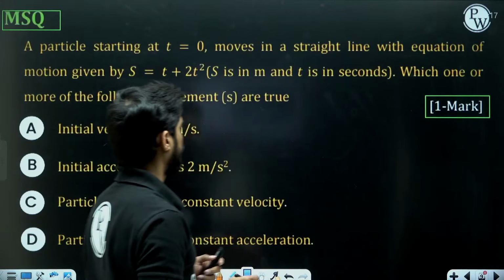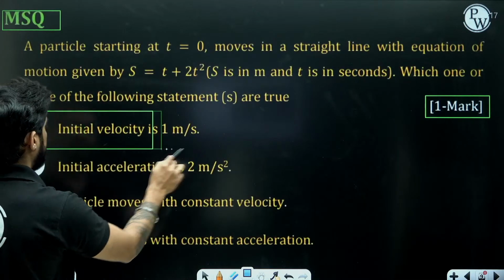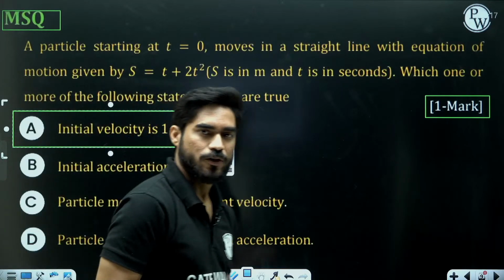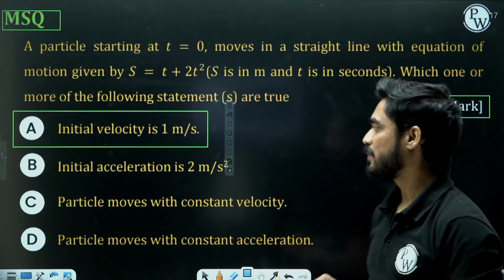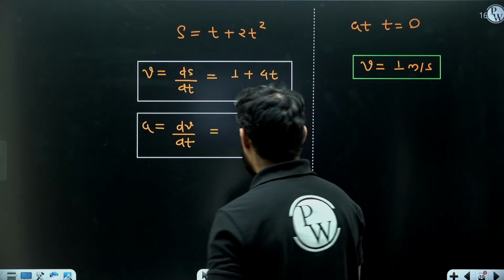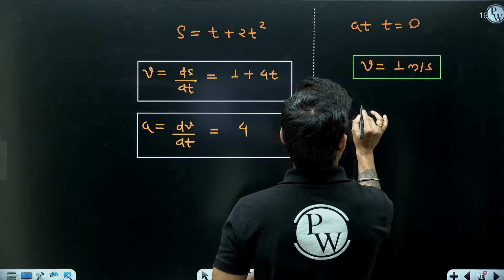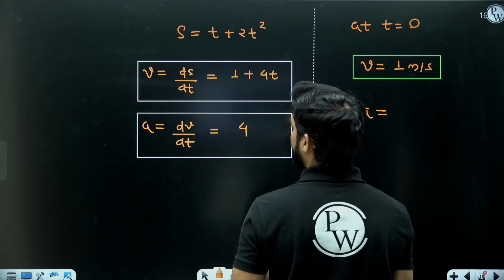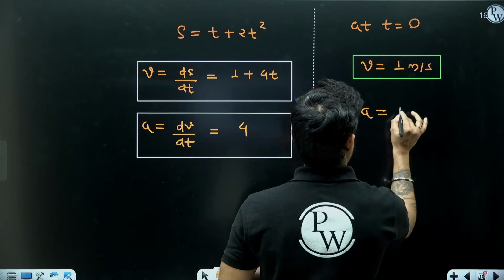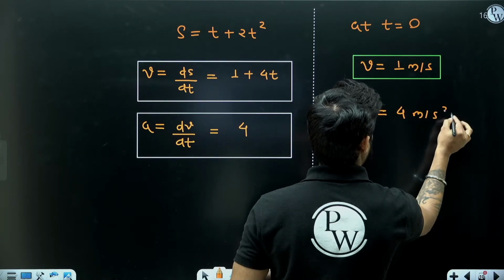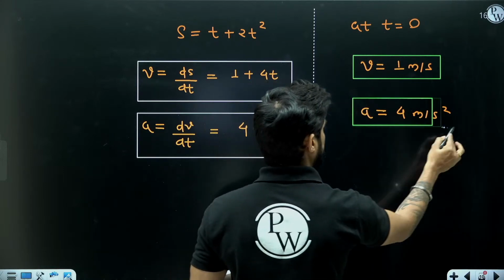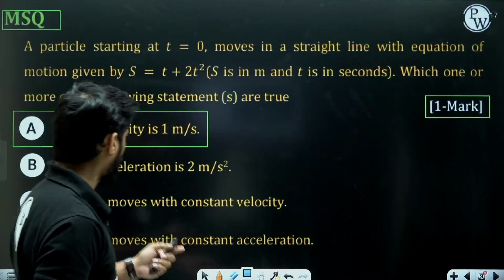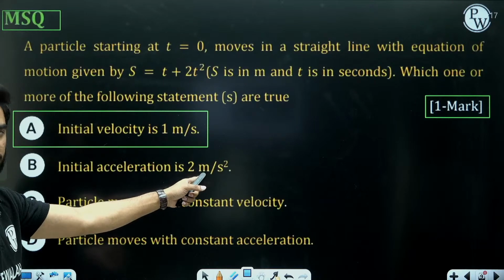At t equals 0, initial velocity is 1 meter per second. Initial acceleration is 2 meter per second square. Now what will be the value of a? a will remain 4 meter per second square only, right? So this statement is wrong.